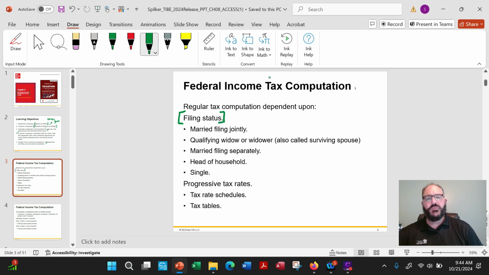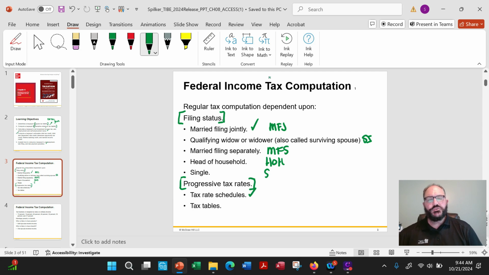All right, so first thing, for regular taxes, we know filing status is probably one of the single most important things. And we know we've got married filing jointly, that's MFJ. Qualifying widower or surviving spouse, they used to call this SS, surviving spouse. I don't know if they still do. Married filing separately, MFS. Head of household, HOH, and single is just S. And by the way, we have progressive tax rates. I'm sure you probably already knew that.